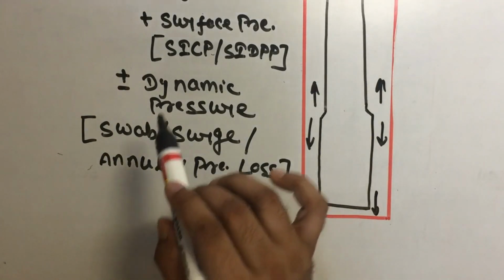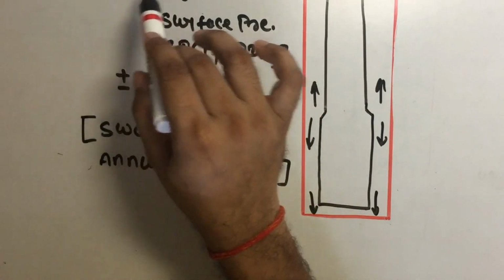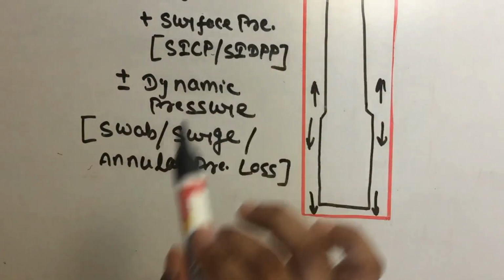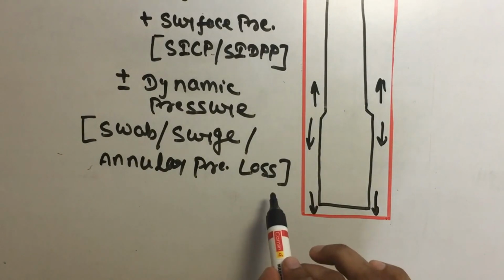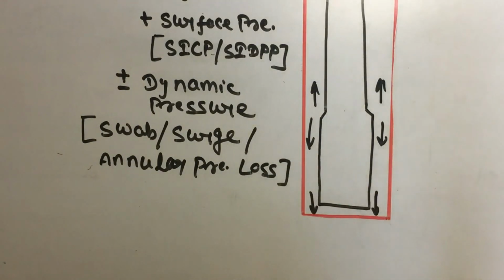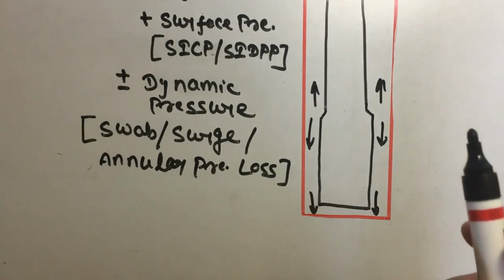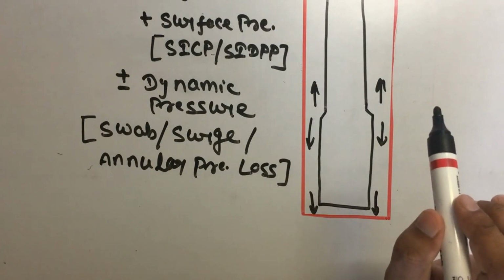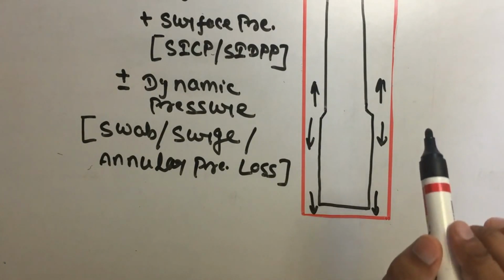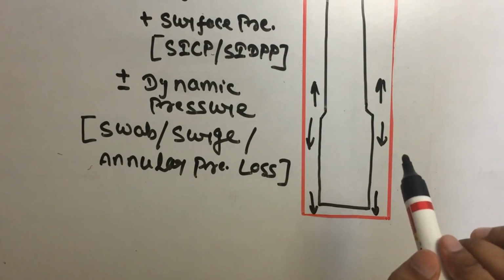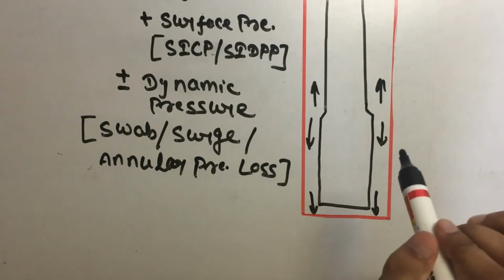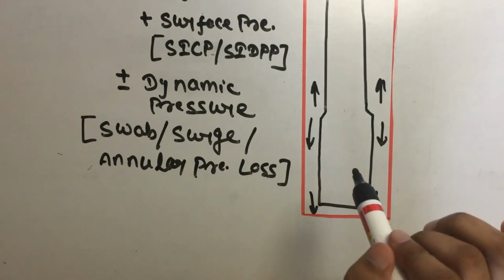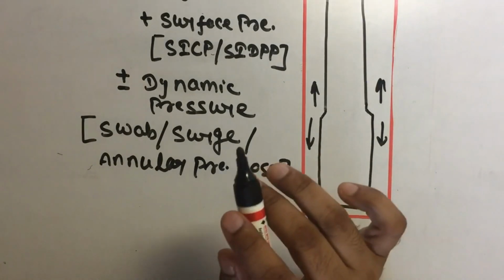Then it is the second condition. Second condition means BHP equals what? Hydrostatic pressure plus annular pressure loss, if drilling is going on in the process of drilling. The next situation is while the well is shut in on a kick, and there are pressures, SIDP and SICP, on the gauges when the well is shut.